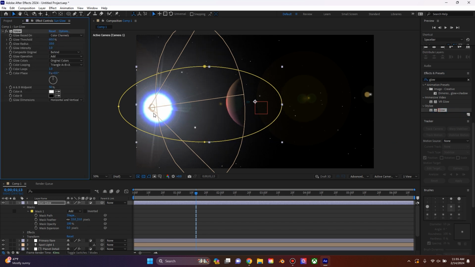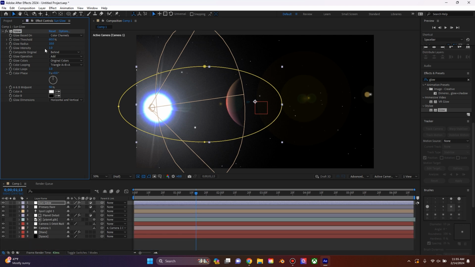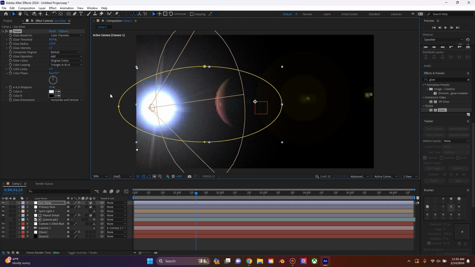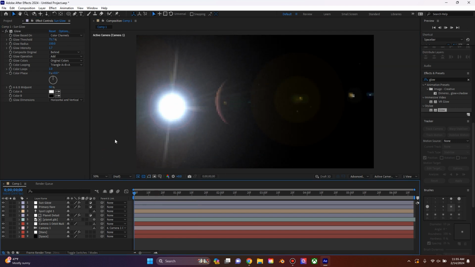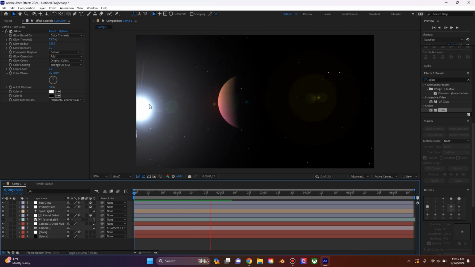Now, this already blew out our star. So to fix this, what I'm going to do is bring the radius up a little bit to about 150. But then I'm going to bring the intensity up to about 1.7. And because it's still pretty blown out, I'm actually going to bring the threshold up just a little bit. And now if we play back, our star is pretty bright.